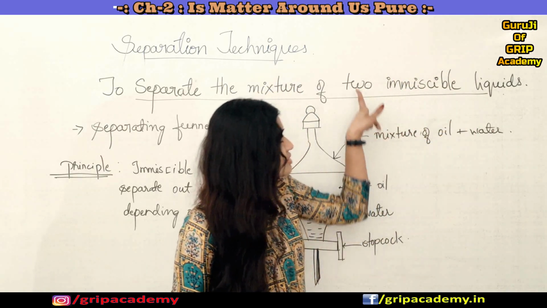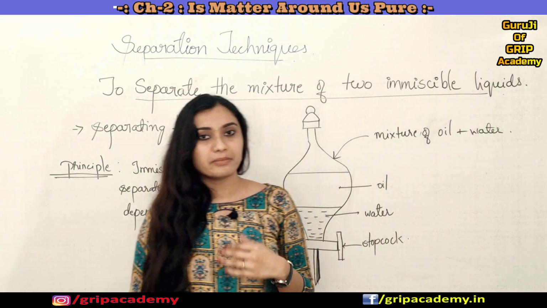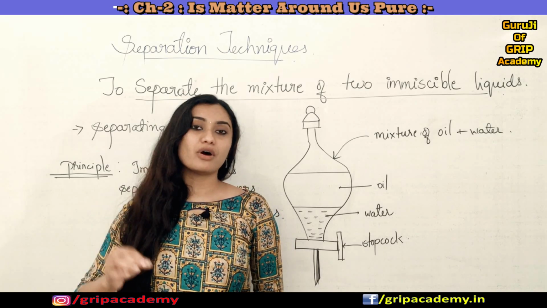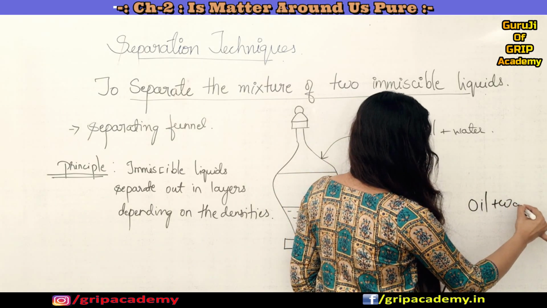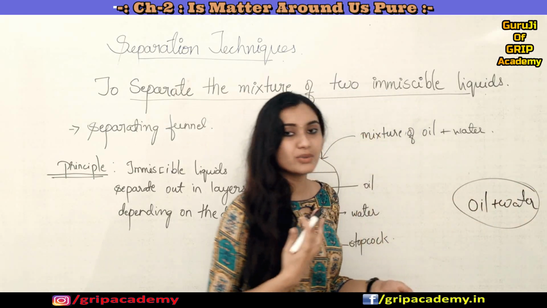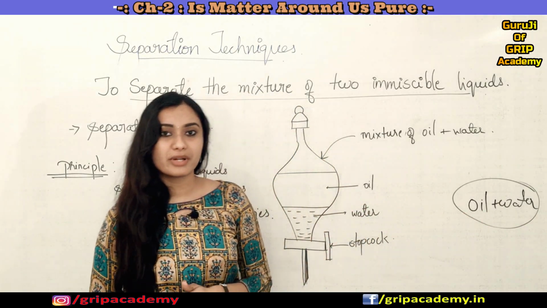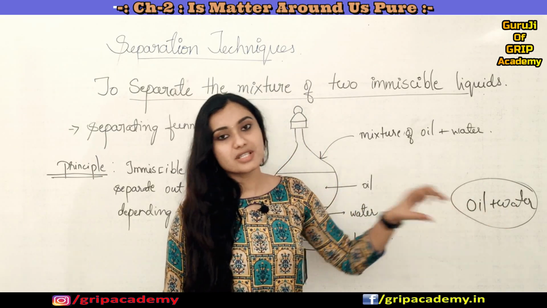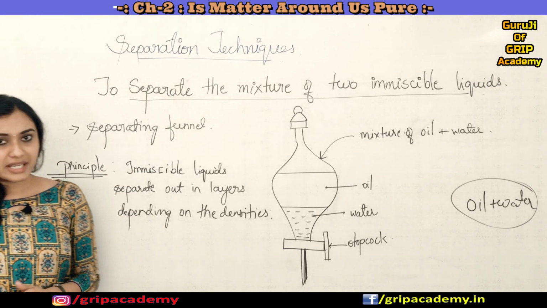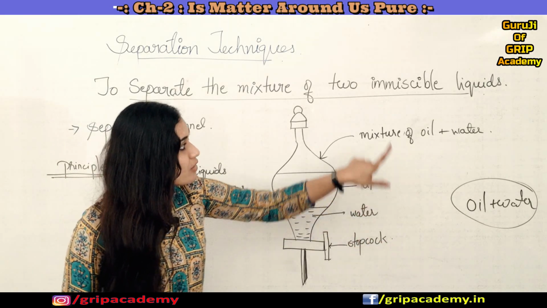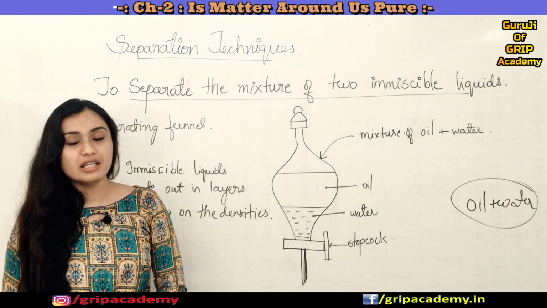So here we are going to separate a mixture of immiscible liquids. For example, take oil and water. When you mix oil and water, you will easily be able to differentiate between them, right? So now how can we separate the individual components of such a mixture? We use a separating funnel to separate the components of these immiscible liquids. You can see this is how the separating funnel looks.